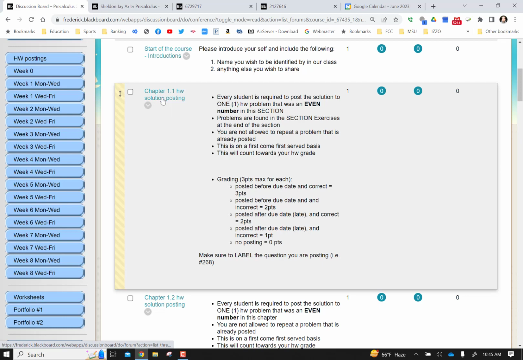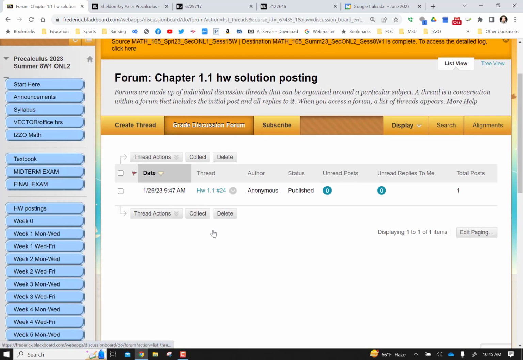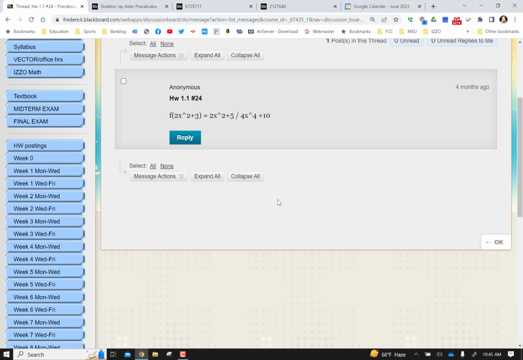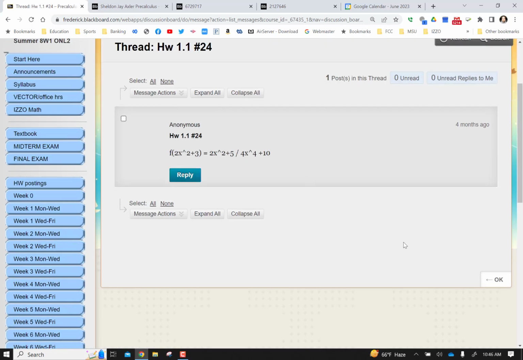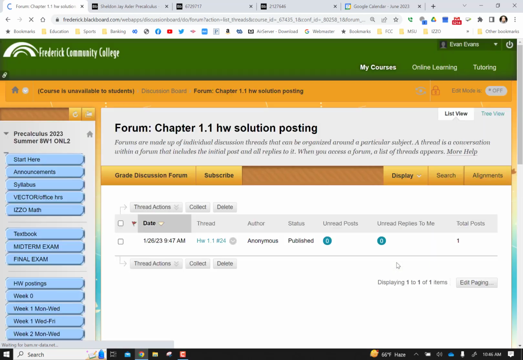And when you do post, please follow the format. Here's an example: homework 1.1, number 24. That means question 24 is now off limits for that section because it's first come, first served. So you would have to choose another even problem in this section, and then post it there. That's how you want to label it so everybody can easily see. There's the 1.1, there's the solution to that question, and then I will grade it for its correctness and all that good stuff.